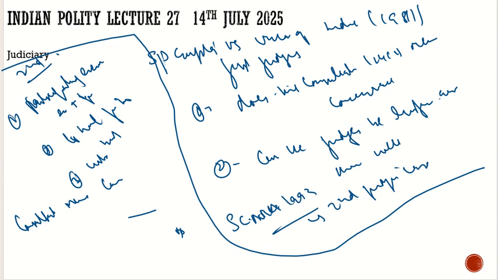For example, even if the collegium recommends any name, it is up to the president whether to choose him or not. It does not mean that because they are recommending, he has to accept it. And the second thing, he can transfer whoever he wants without the opinion of the judges. So this was established in the first judges case. In the second judges case, the Supreme Court changed its verdict.